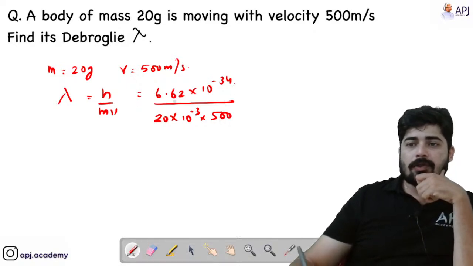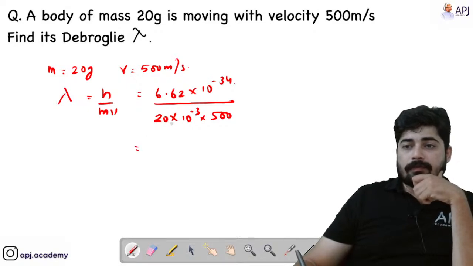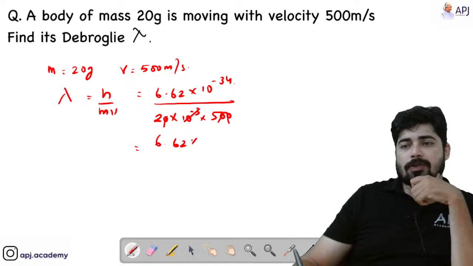Here we have 1, 2, 3 zeros, and here I can cancel 10 raised to minus 3, and 2 into 5 is 10. So we will get an answer as 6.62 into 10 raised to minus 35.